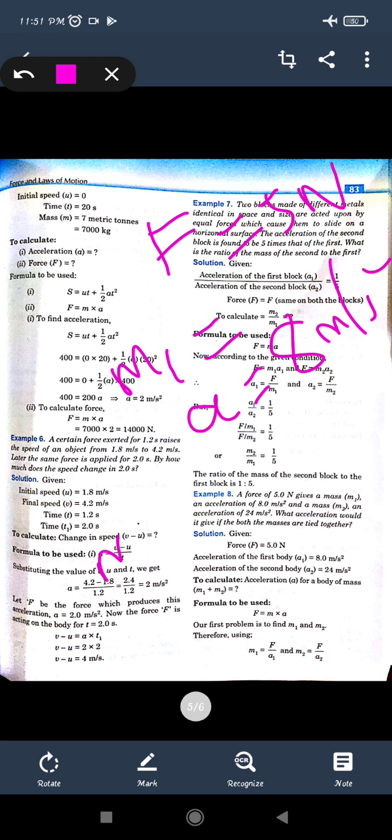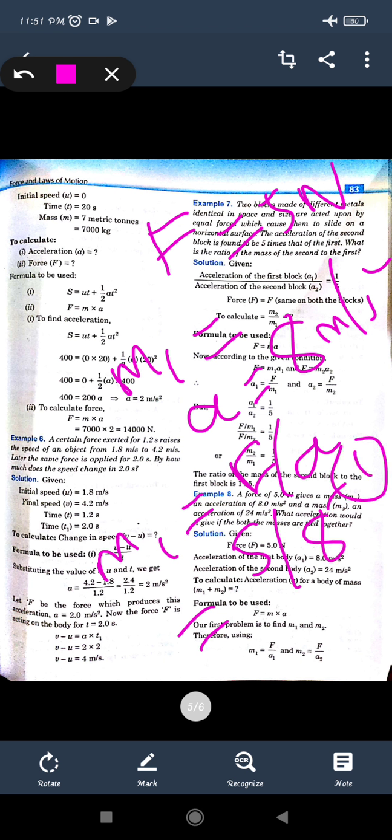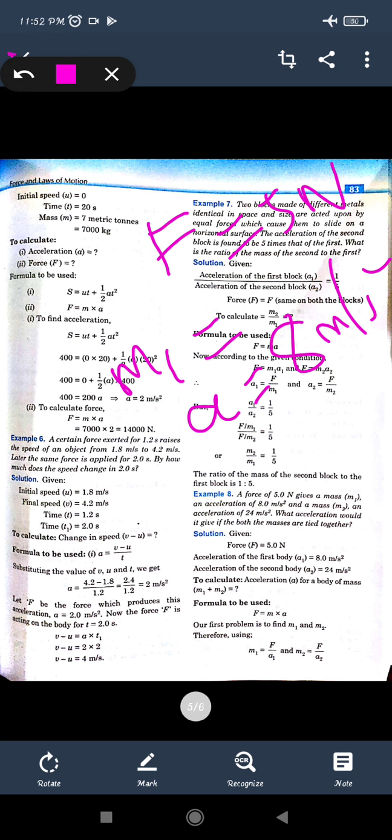So force is 5 upon 8. Let it be equation number 1, that is 5 upon 8. The second one, again the force is the same for this condition, that is 5 newton only, and the mass will now change into m2.